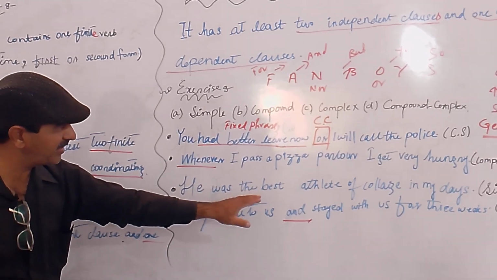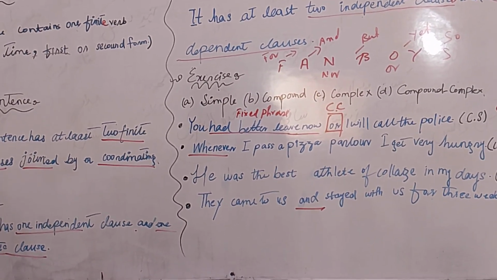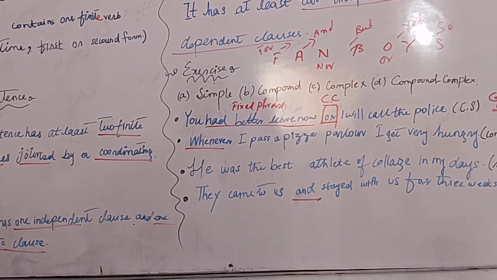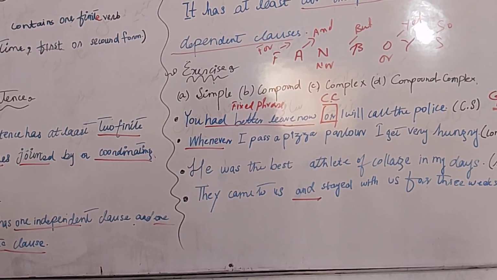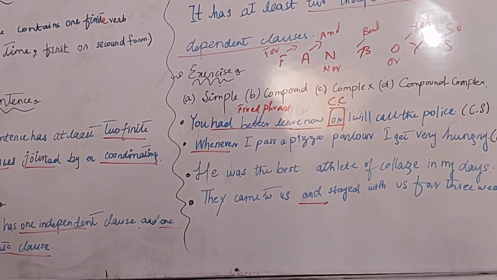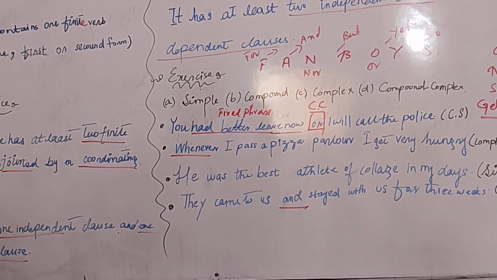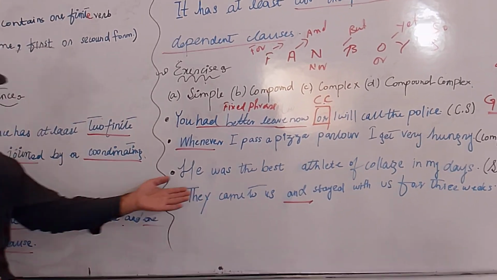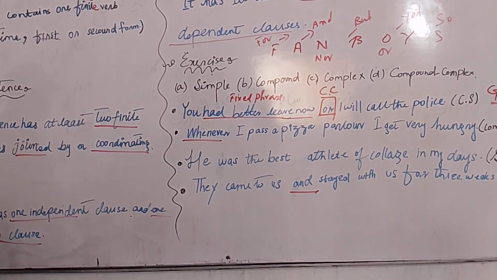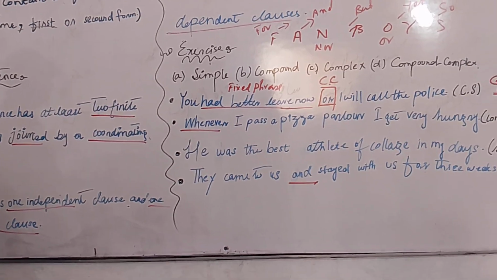He was the best athlete of college in my days. Raise your hands. Let me know which sentence it is. Simple sentence. Why is it a simple sentence? Because it should contain one finite verb. Where is that one finite verb? Can you identify that finite verb? Let me underline it.